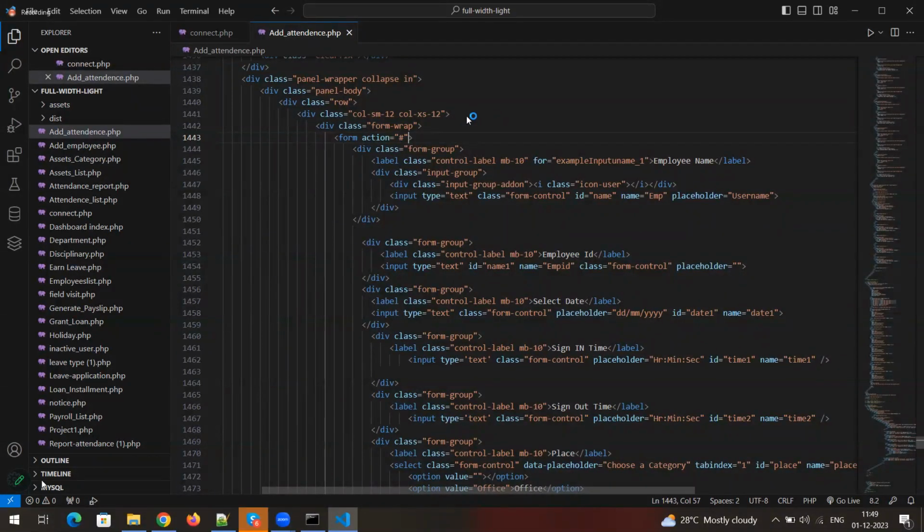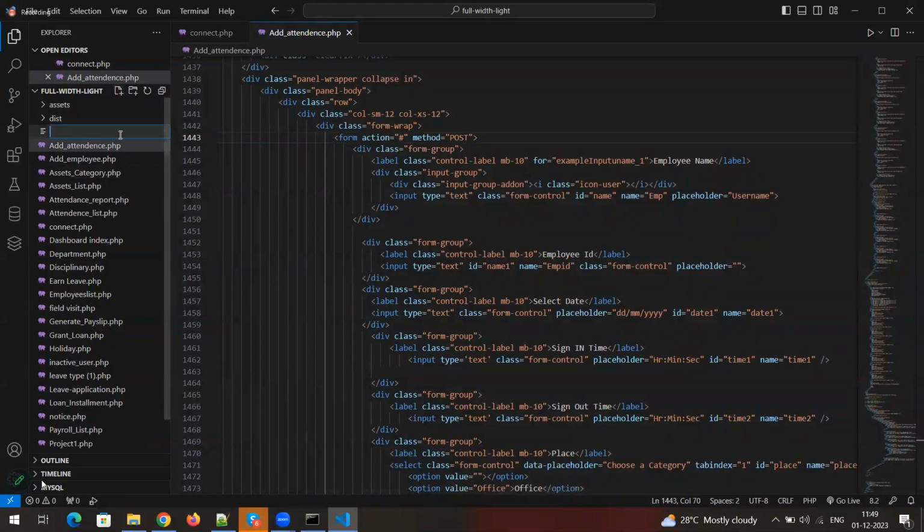One more attribute. Method attribute. What type of method? Okay, your answer is correct, but you need to tell it clearly. Always, here, what method will we use? Post method. Okay, so let me create a new PHP file.